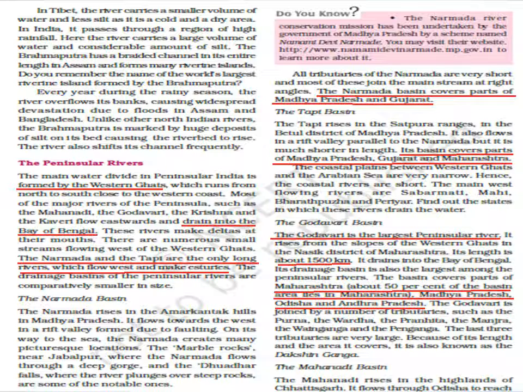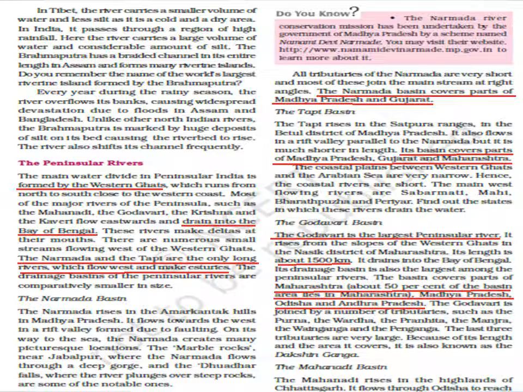Now it rises from the Western Ghats in Nasik district of Maharashtra. Its drainage basin is also the largest among the peninsular rivers, and this river basin covers Maharashtra, Madhya Pradesh, Odisha, and Andhra Pradesh.